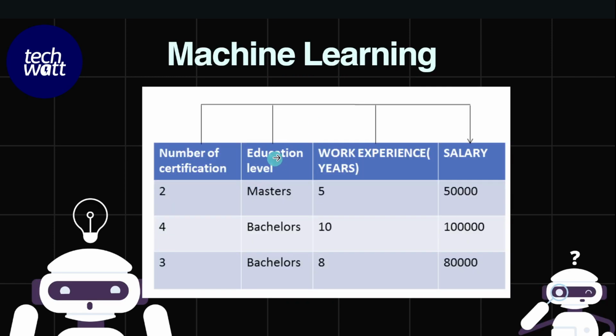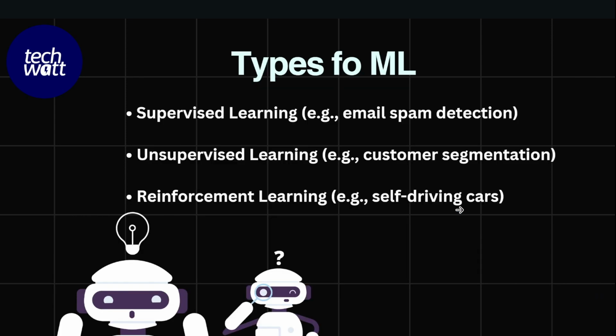So you give it maybe the person's education level, experience, and salary. Then it will learn the relationship between all of this data, and later on when you give it the education level of someone else, it will be able to predict the salary for you. So supervised learning works with labeled datasets, trying to learn the patterns and later on be able to predict the correct output for you.